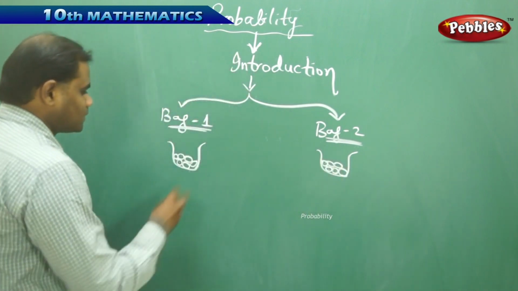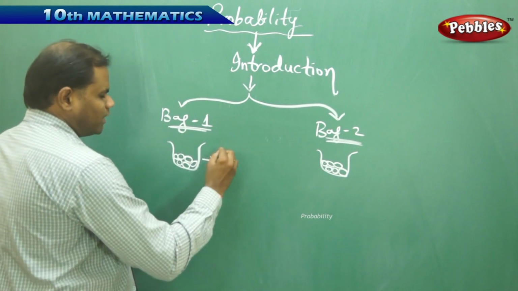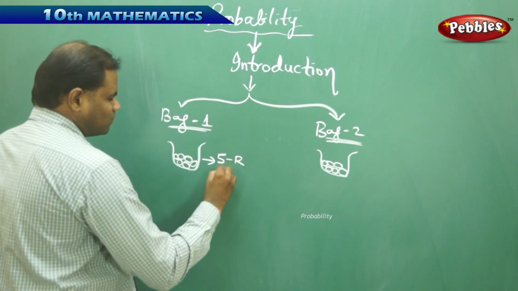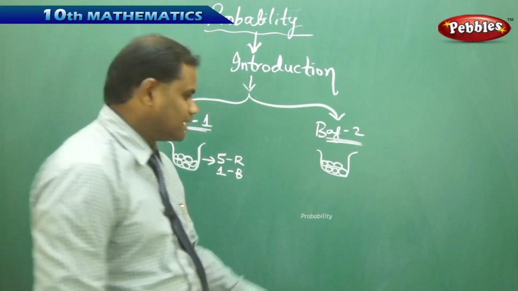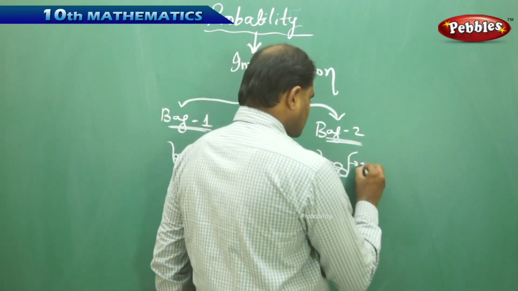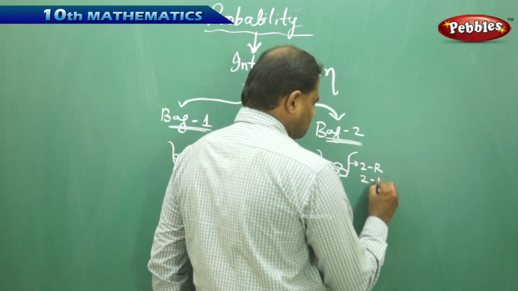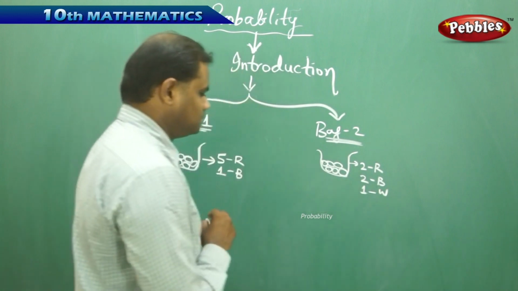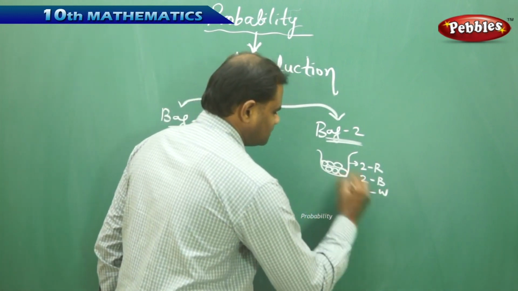But here there are 5 balls which are red in color and 1 ball which is blue in color. But in this case there are 2 balls which are red, 2 balls which are blue, and 2 balls which are white in color.